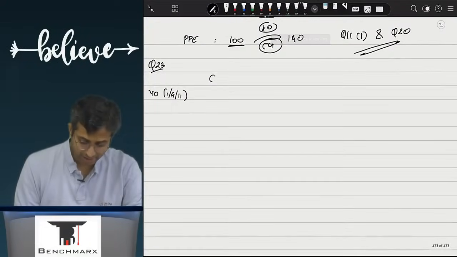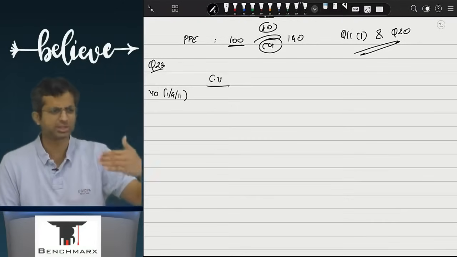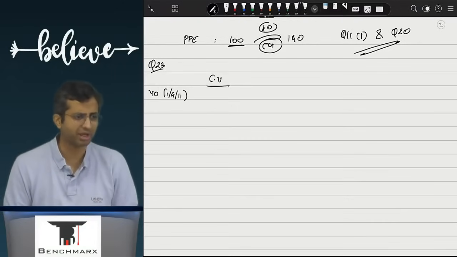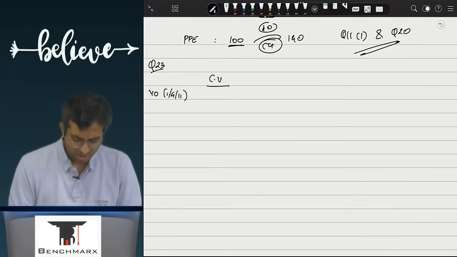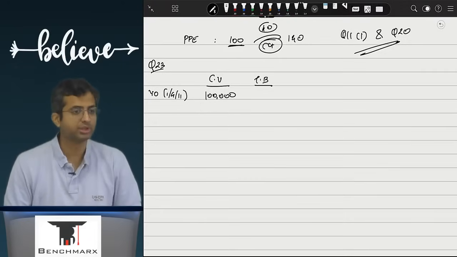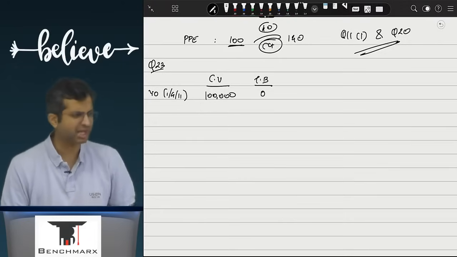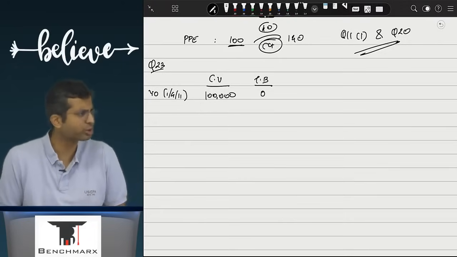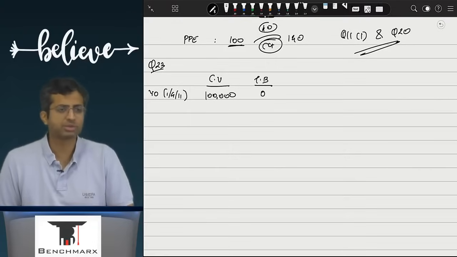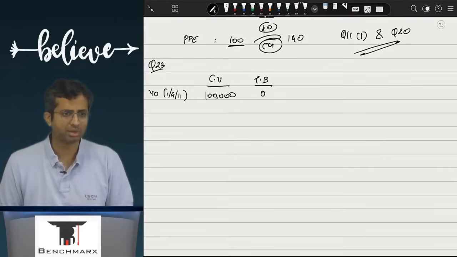As per Ind AS, what will be the carrying value? Step 1 carrying value, step 2 tax base. What is the carrying value as per Ind AS? Will I still show this as 1 lakh? Yes, but under income tax, how much will this be? 0. Why? Because as per the tax balance sheet, I am not going to give any deduction for this 1 lakh rupees. Are you with me? On the tax balance sheet, there will be no deduction for 1 lakh.